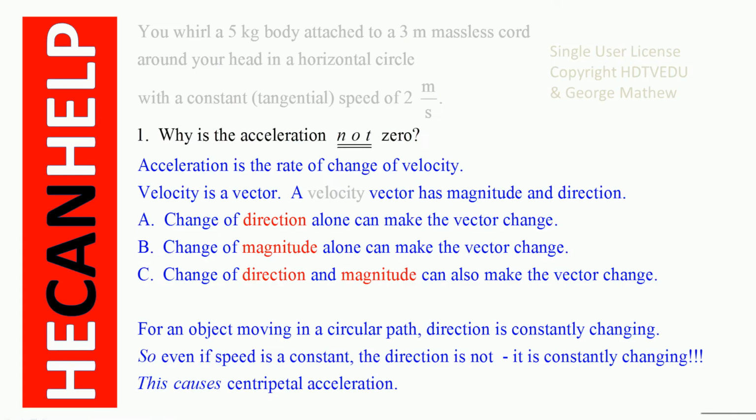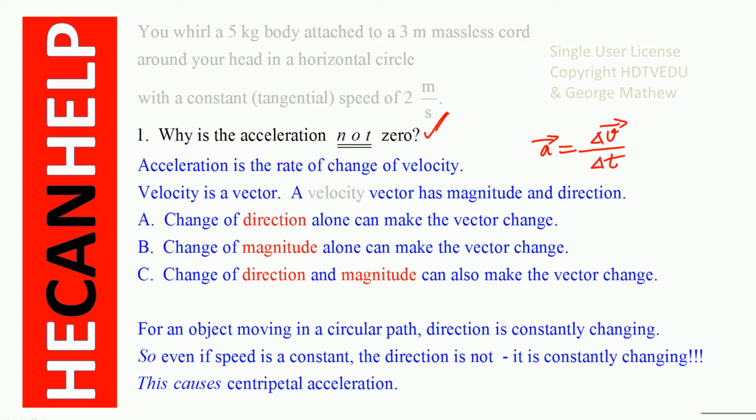So when you whirl an object around your circle at 2 meters per second, why is the acceleration not zero? Acceleration is the rate of change of velocity. What is acceleration? Acceleration is change of velocity divided by time, the rate of change of velocity.